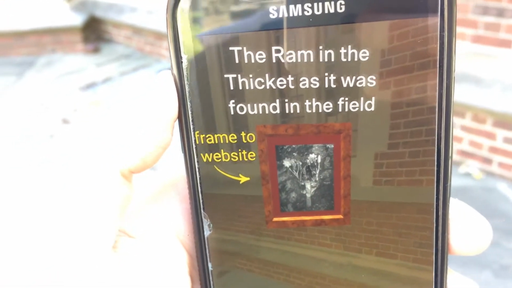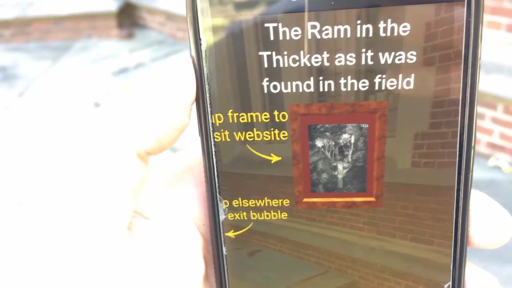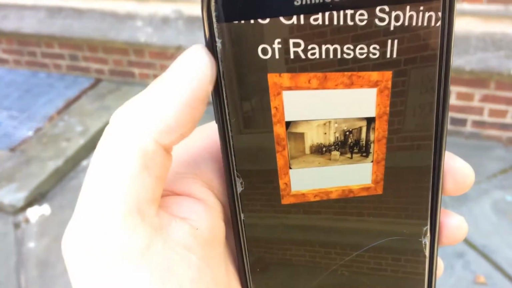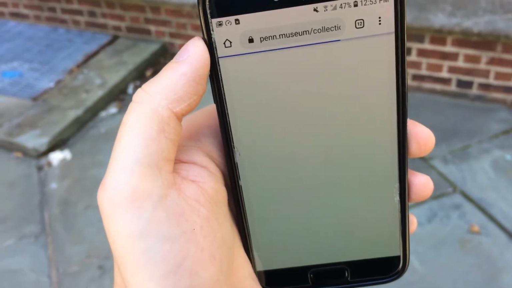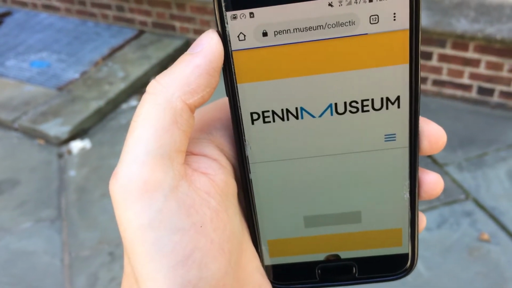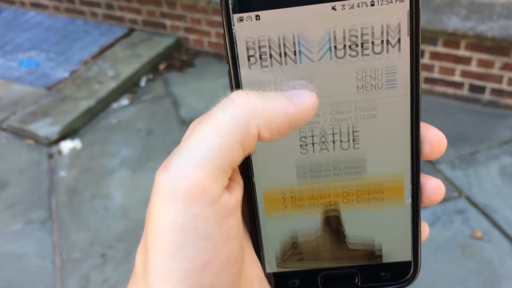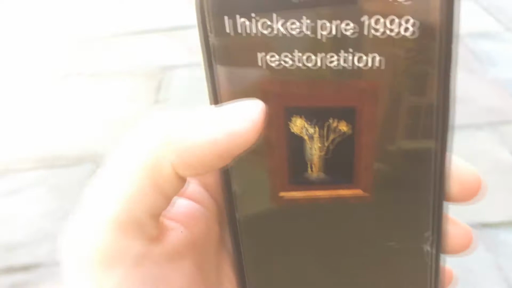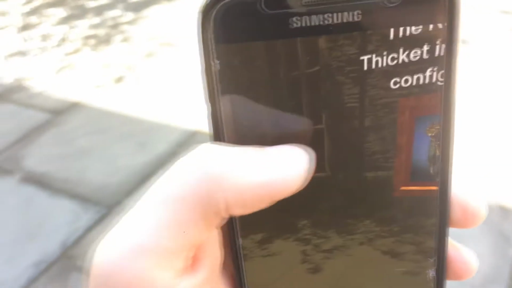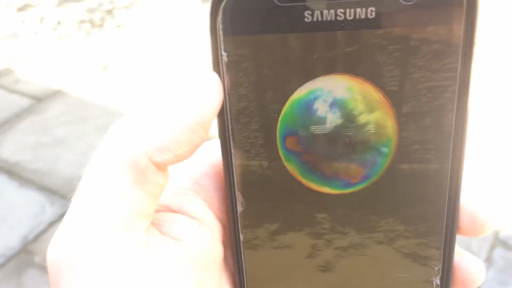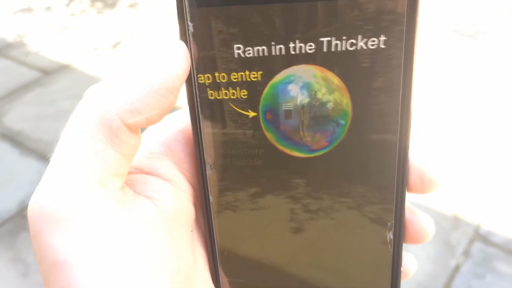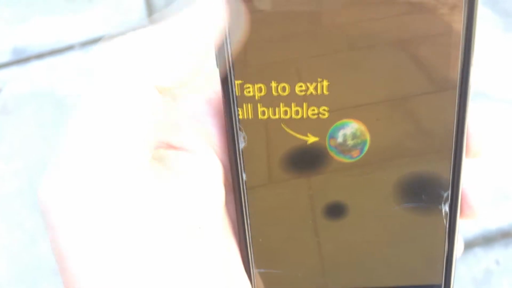When there are no more sub-bubbles to enter, content is displayed in a frame. Each frame can optionally be associated with a web URL where a user can find additional information related to the content. There can be a mix of bubbles and frames on any given level, and the platform supports an arbitrary number of levels. If the user taps anywhere other than on a bubble or frame, they exit the current bubble. The hierarchy is scaled down so that the user is back inside the bubble's parent. There is also a special bubble positioned near the floor, which will bring the user all the way up to the topmost level.